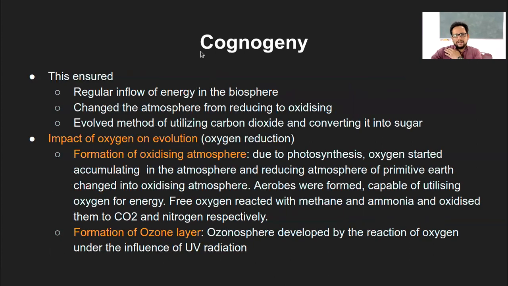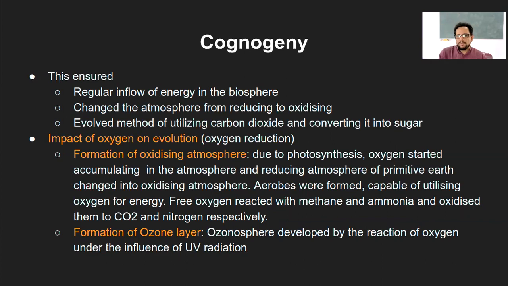Then what happened in this whole of this impact of photosynthesis, it made sure that there is regular inflow of energy in the biosphere. So photosynthesis again is one way of entrapping energy, and that will release glucose, and then that will release oxygen. That oxygen is again utilized by other organisms.